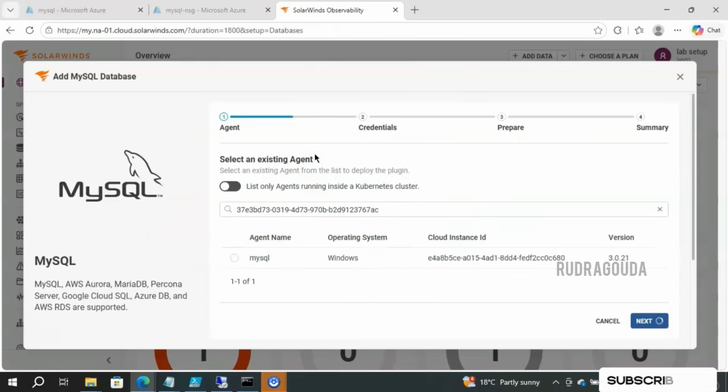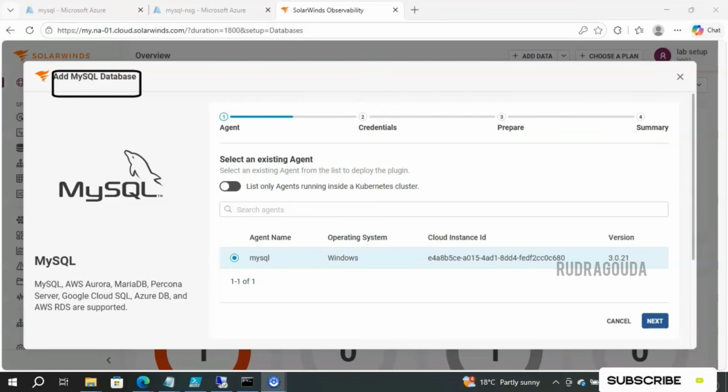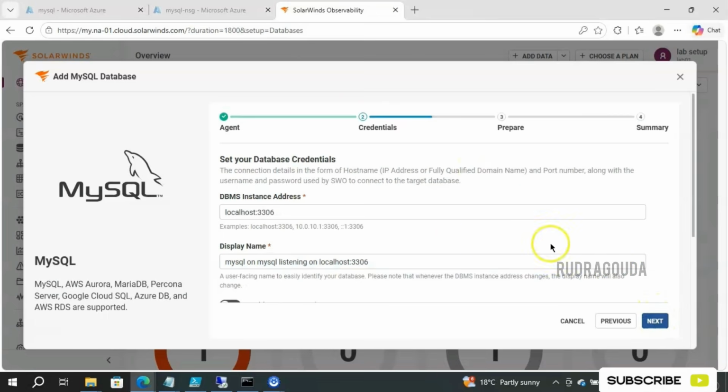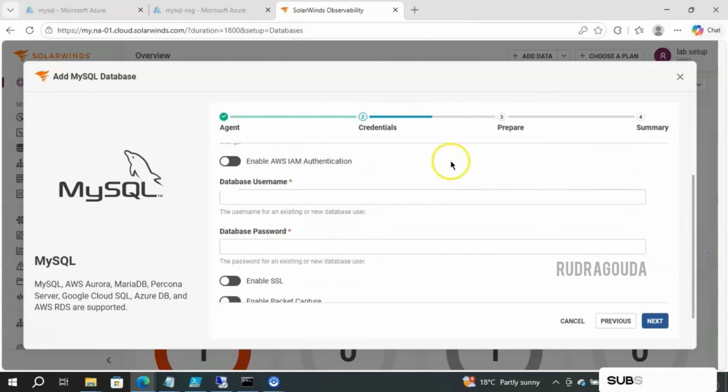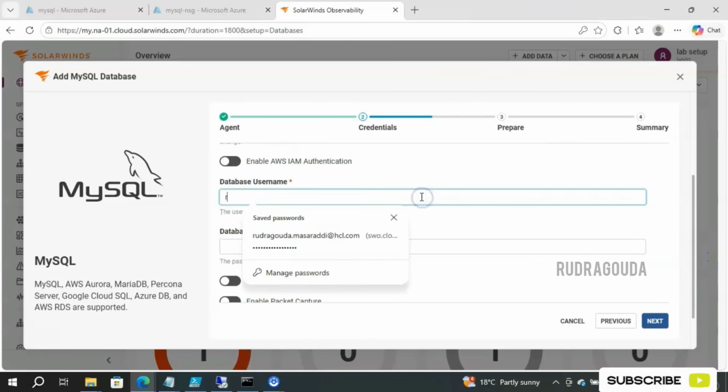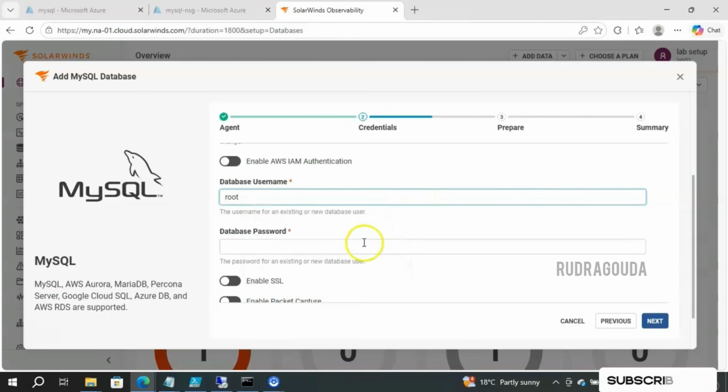Once you select that, it will come to this particular screen again. Again, choose MySQL. Now we are in the Add MySQL database section, and it is showing the agent name as well. So we wanted this one only, because of that we installed the agent so far. Then click on Next, and here you need to provide the instance address, the display name you want to see, and finally the database username and database password. My database username is root, and I'll enter the password here.